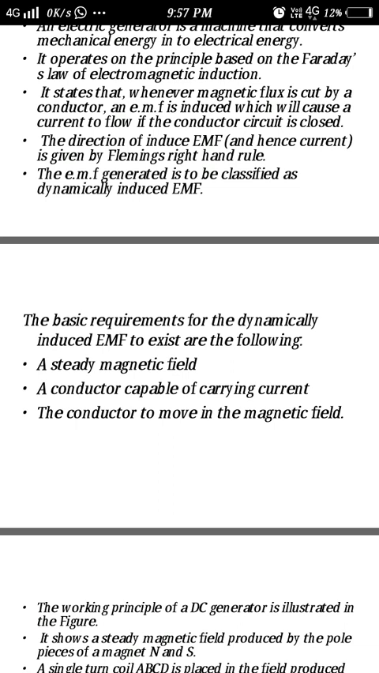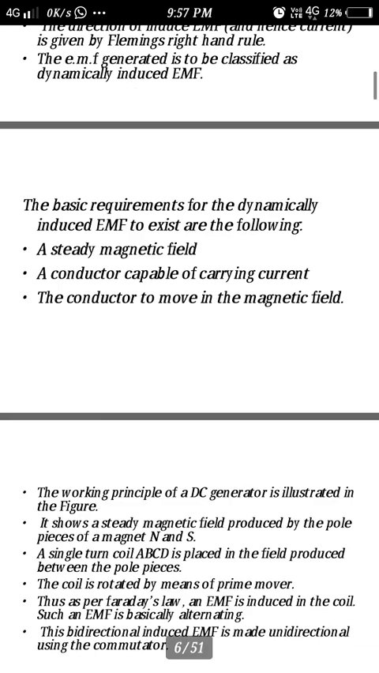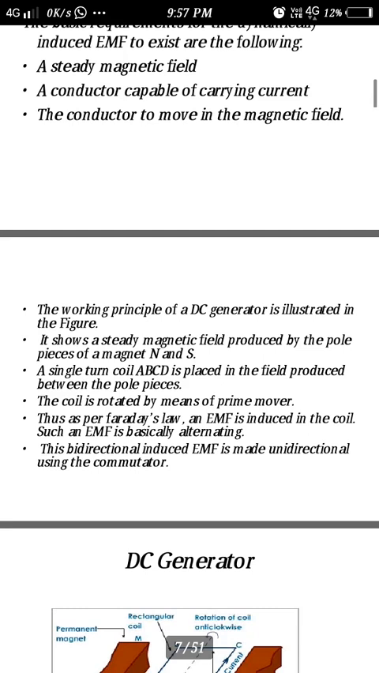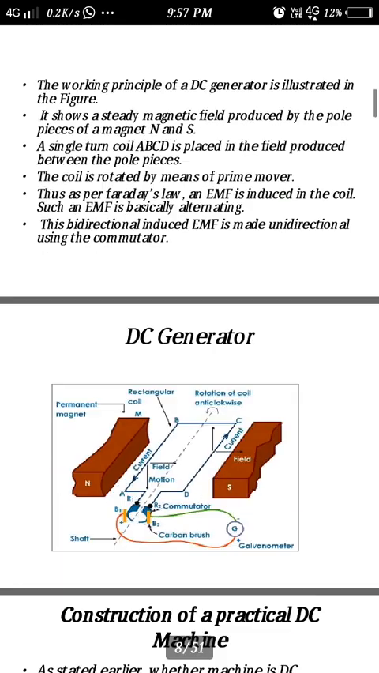So the coil which we are going to place in that field, then the conductor can move in the magnetic field. The working principle of a DC generator is shown in this diagram. It consists of two magnet pieces, right? One is the north pole, the other one is the south pole. In between these two magnetic poles, the magnetic flux lines will be generated. In that magnetic flux we are going to place a coil.